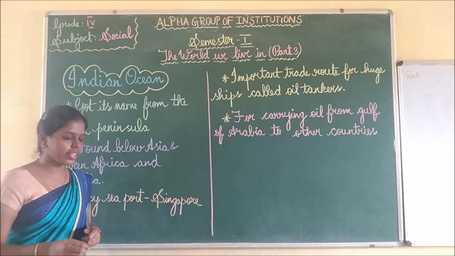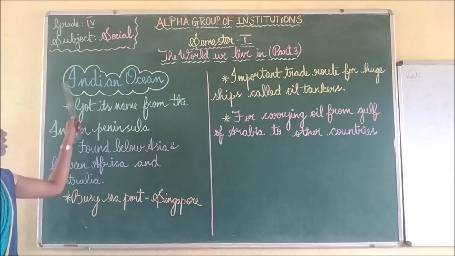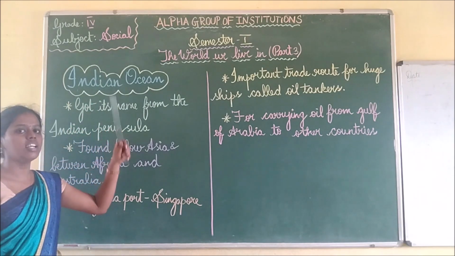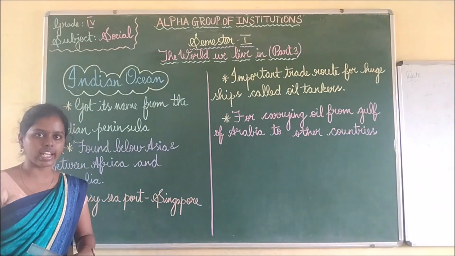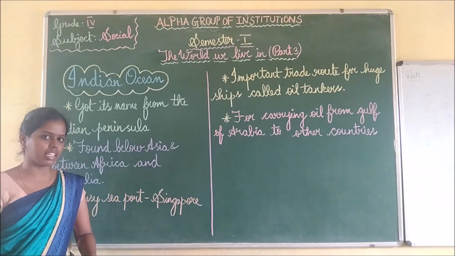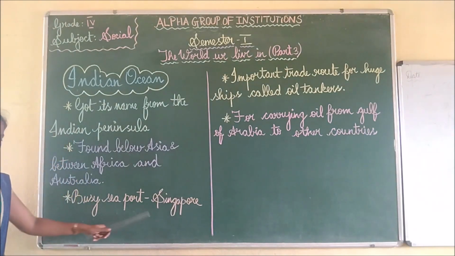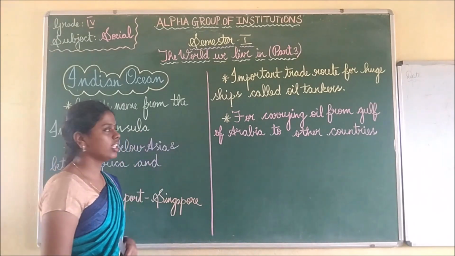Because of that we are saying Singapore is a busy seaport. In this Indian Ocean there will be many ships and boats traveling for trade. Singapore is called a busy seaport. It is located in the Indian Ocean.